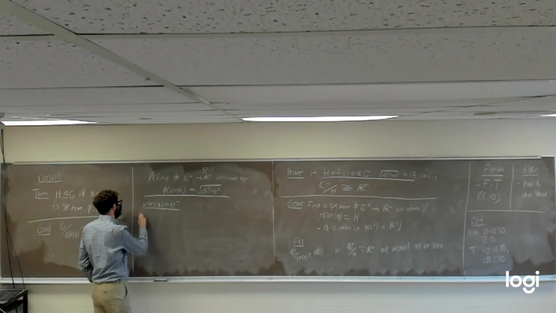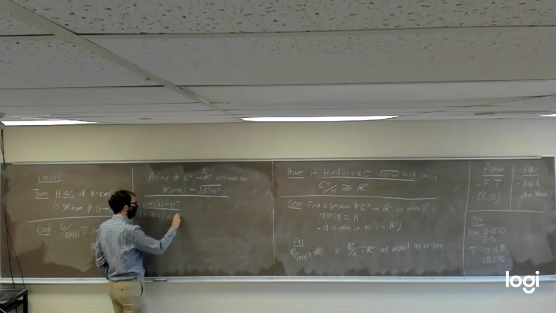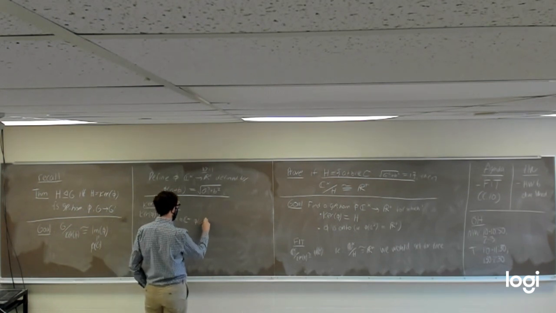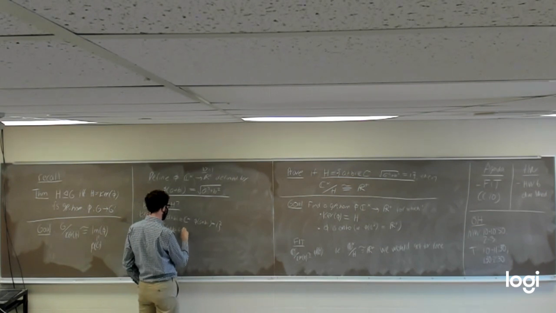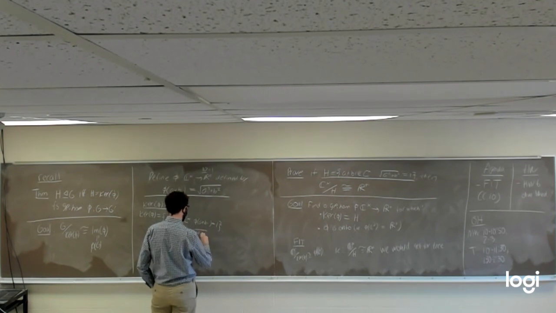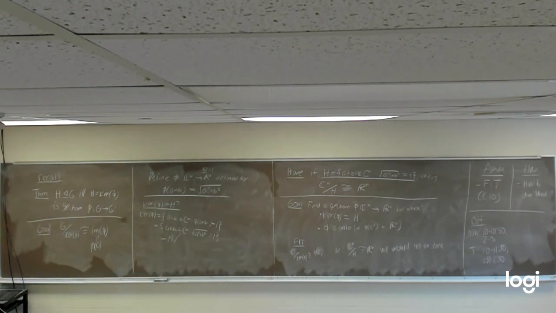So kernel phi is, by definition, the set of all non-zero complex numbers such that phi of a plus bi is equal to the identity, which is 1. That is the set of all a plus bi in the non-zero complex numbers such that the square root of a squared plus b squared is equal to 1. Oh, hey, that's H. Cool. All right, your function checks out with the kernel being what we need it to be.